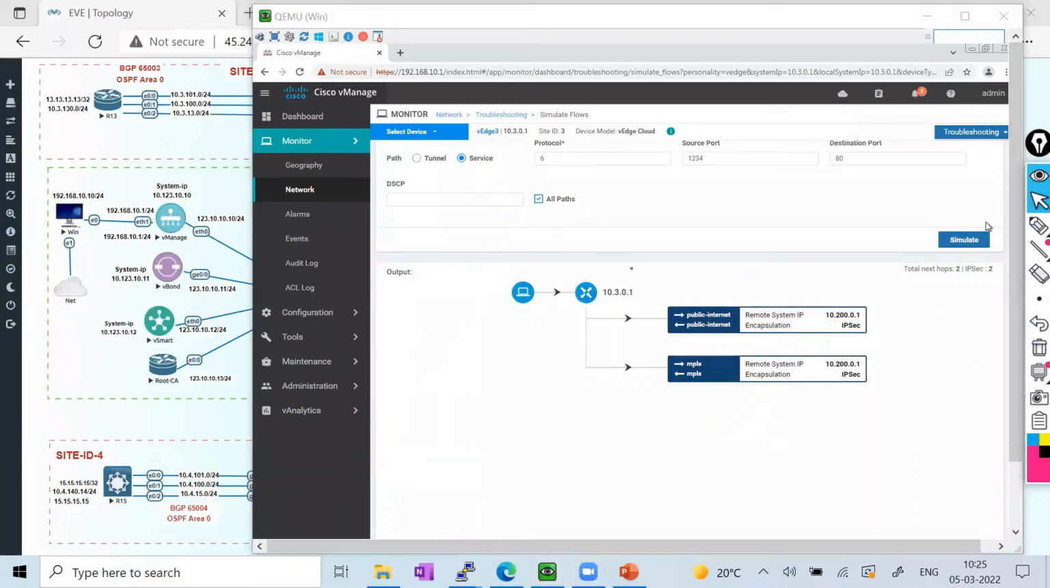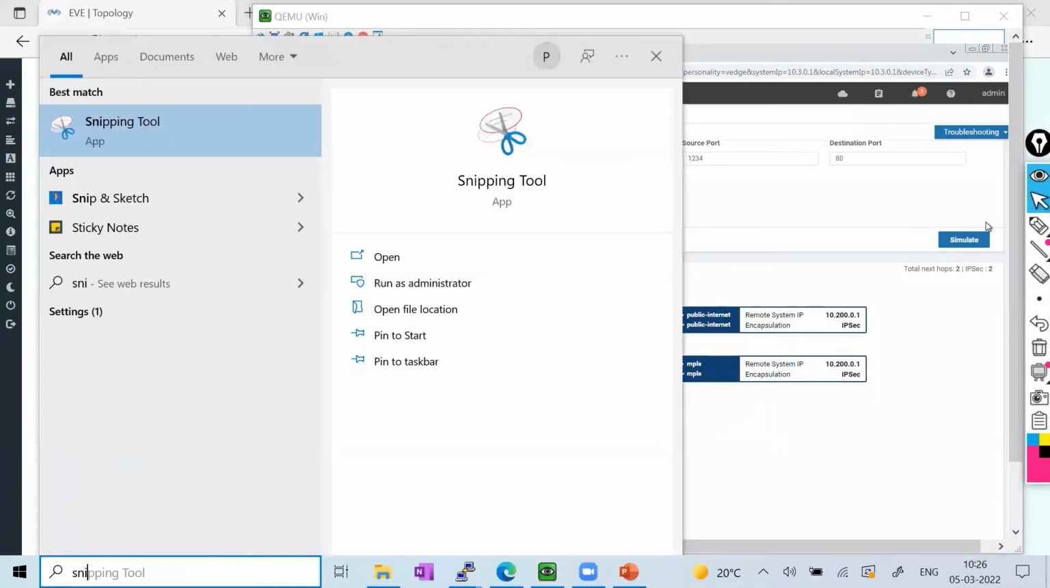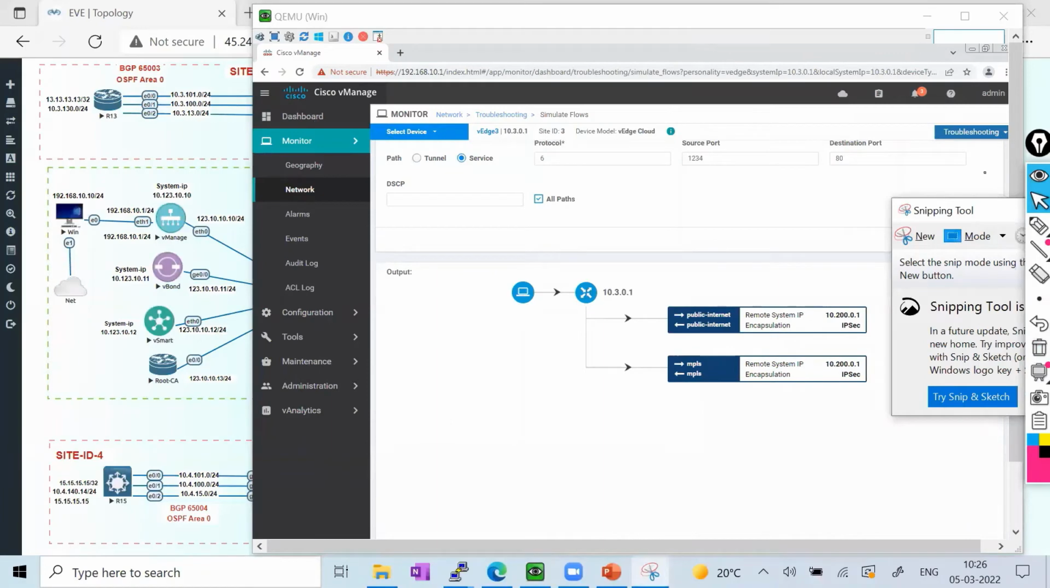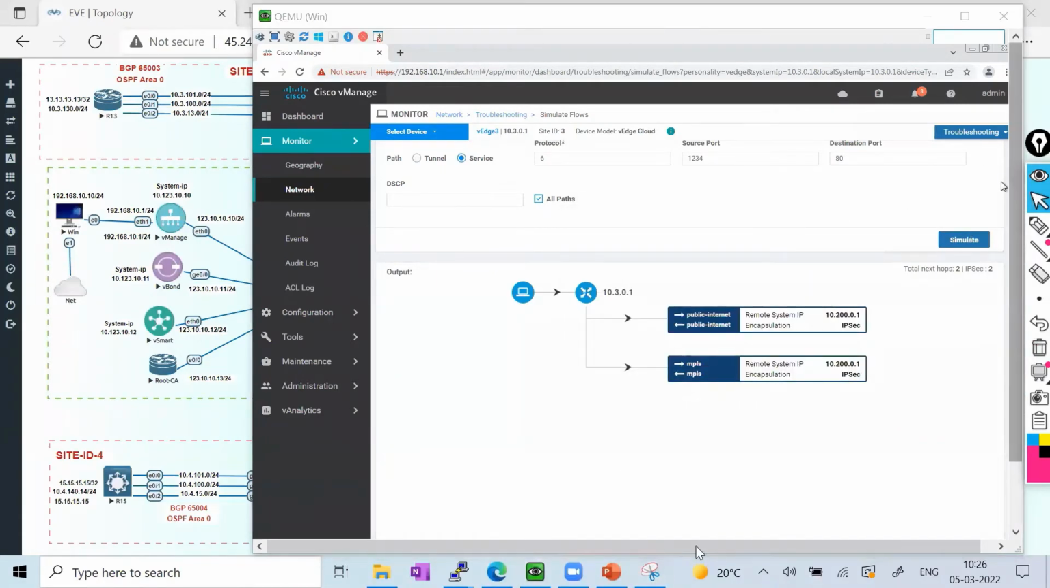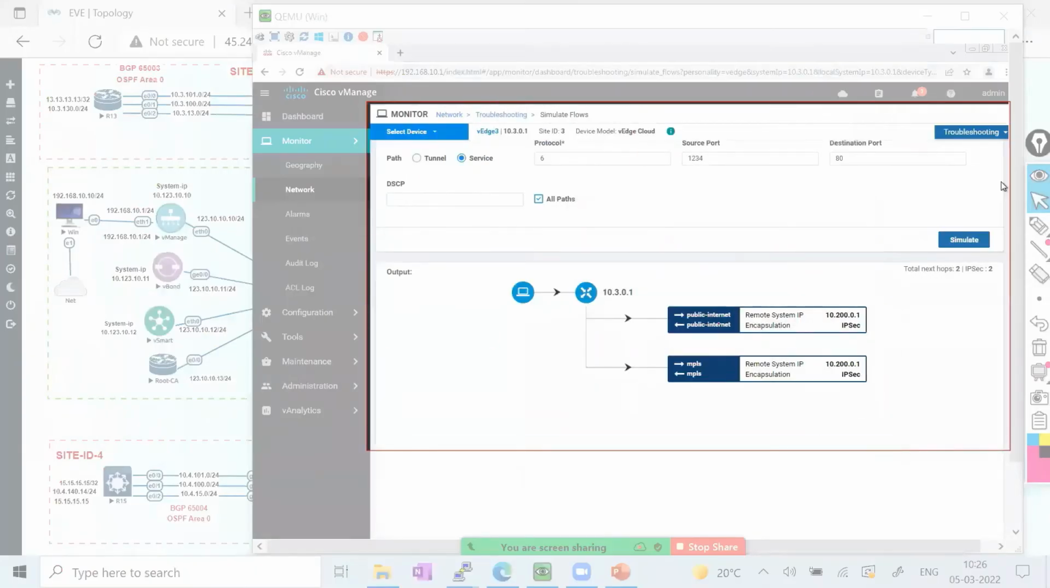So let me capture this output for our reference, and we'll verify later how the behavior has changed after applying the application aware routing policy.